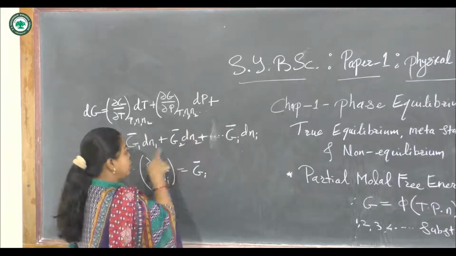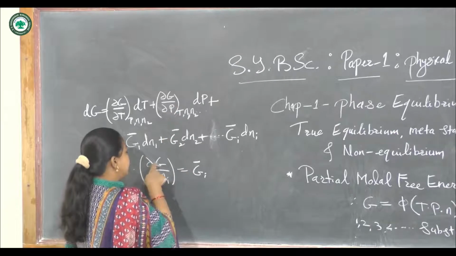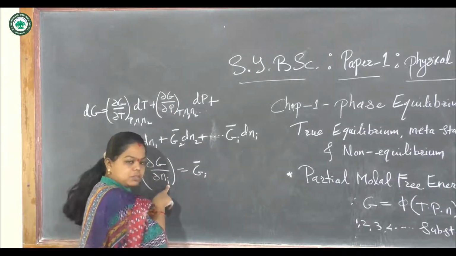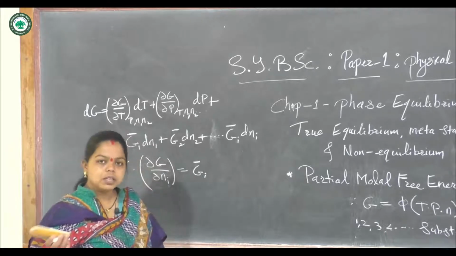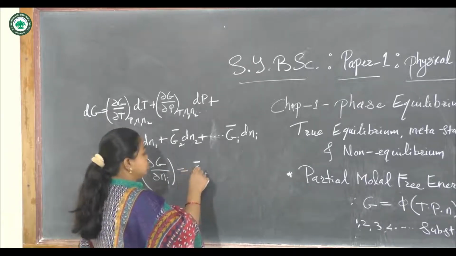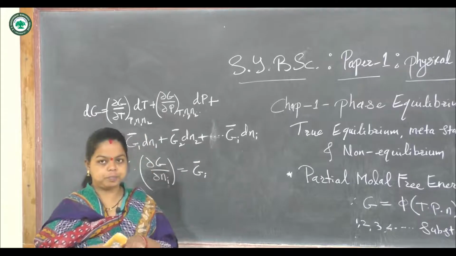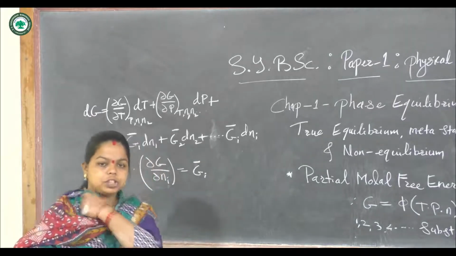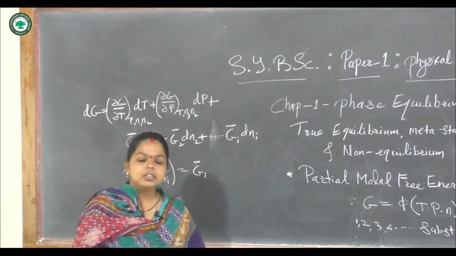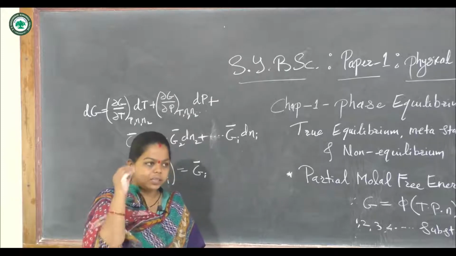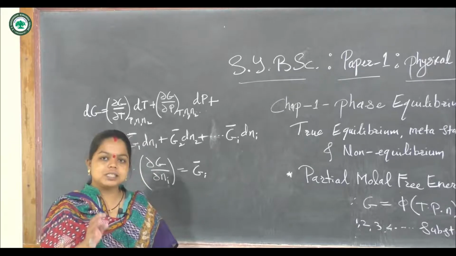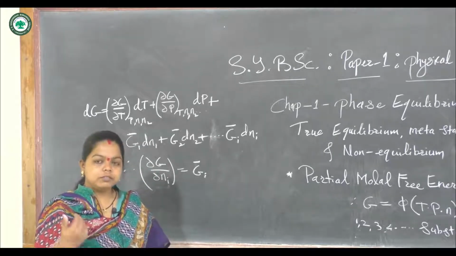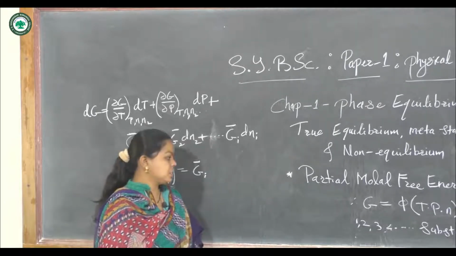So overall for this equation we can write ∂G/∂Ni, for the ith substance, or for every substance in the system, equals Gi bar. From this equation we can say that the molar free energy for each substance in the system is found to be the same even though different types of substances are present.